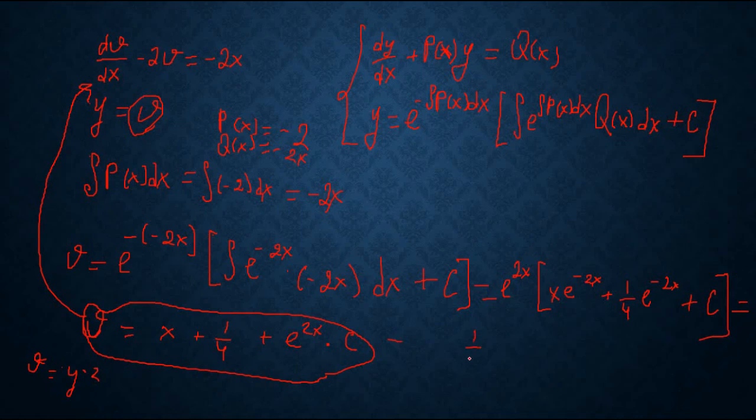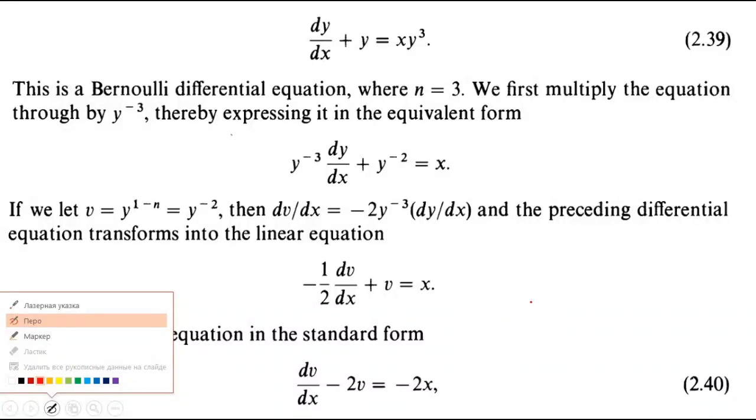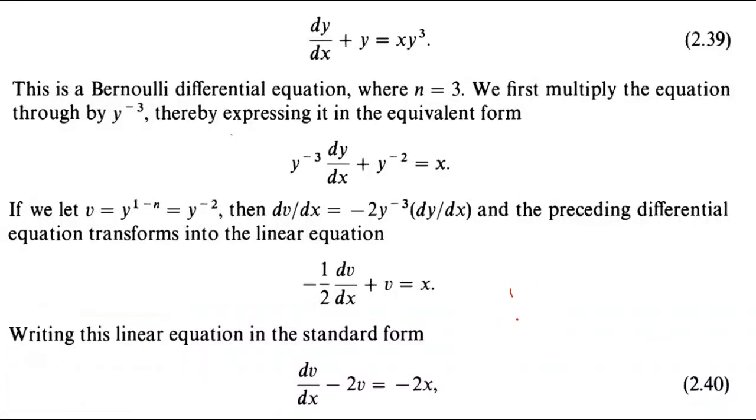Here will be 1 over y squared is equal to x plus 1 over 4 plus e to the power 2x multiplied by c. So we write here y to the power minus 2 is equal to x plus 1 over 4 plus e to the power 2x c.